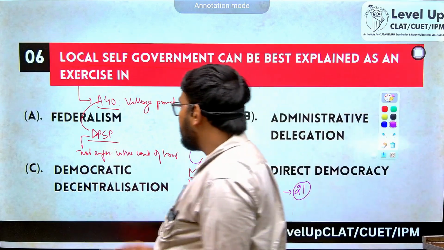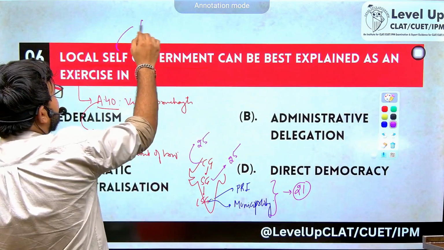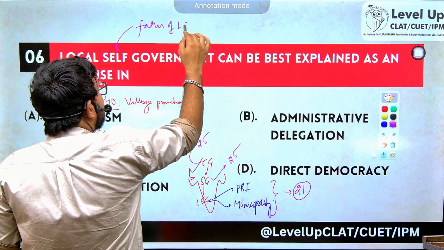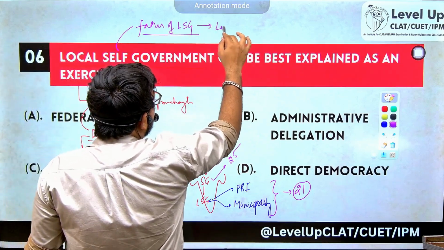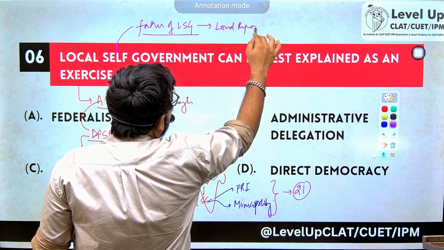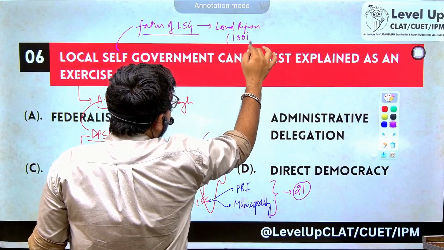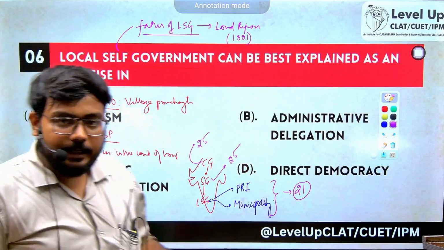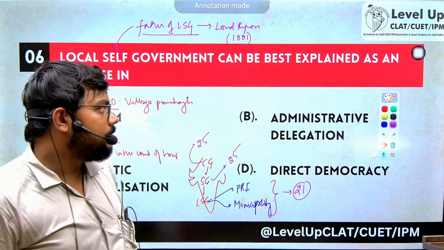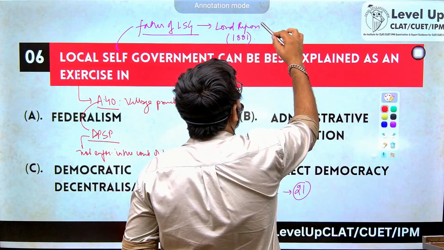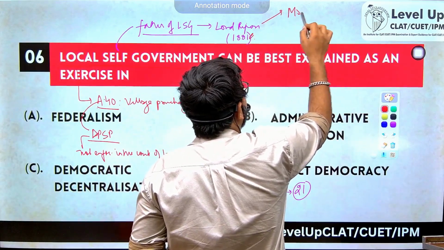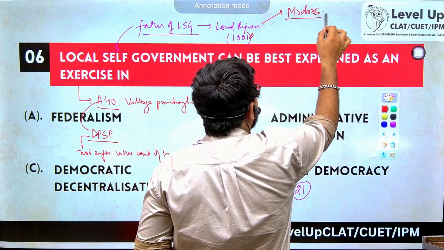Now the question: who is called the father of local self-government in India? Your answer is Lord Ripon. Lord Ripon, in the year 1881, first conceptualized this idea, and India's first three-tier government was formed in Madras back in 1881. All these questions come.